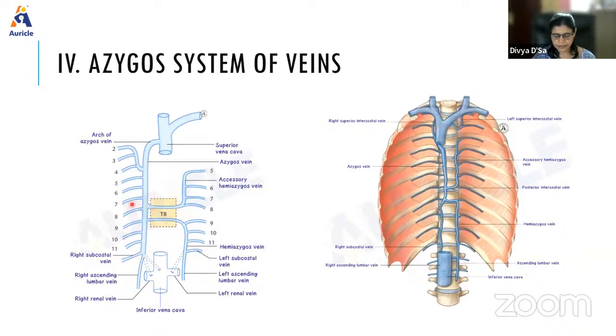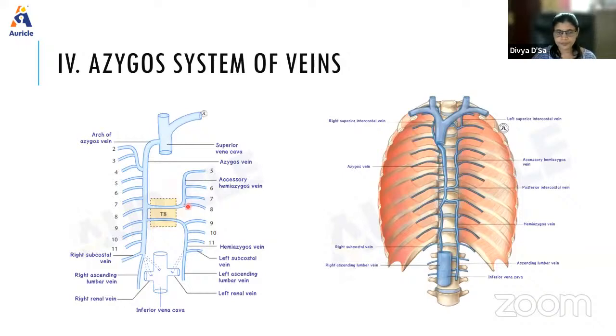And terminal parts of the hemiazygous and accessory hemiazygous. So these are the tributaries. In addition to that, there are the right bronchial vein and esophageal, pericardial, and mediastinal veins. They also open into this, but these things you need to mention. So what is the importance of it? In obstruction of the superior vena cava or inferior vena cava, the azygous veins help in maintaining collateral circulation. That is why they are important.